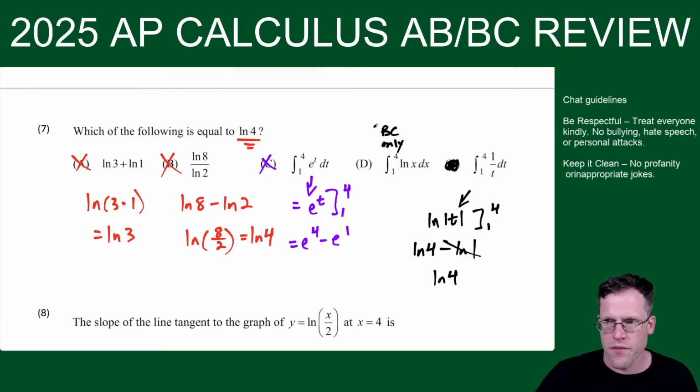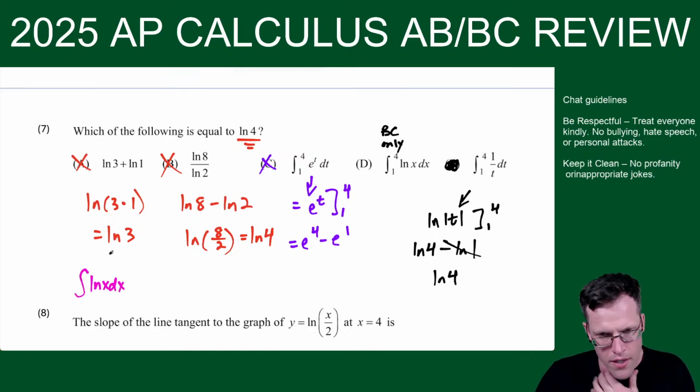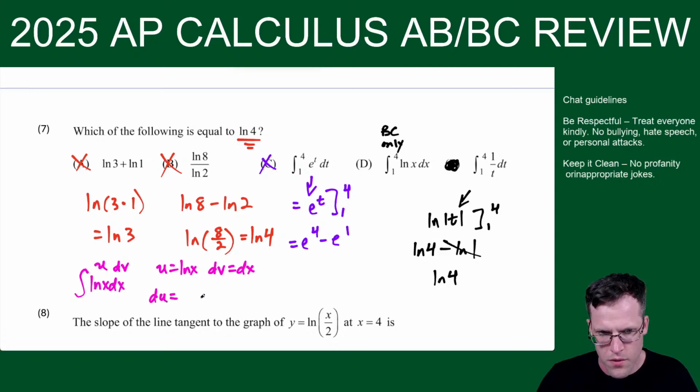Choice D, though, this is for the BC only people. For BC, I'll just show the antiderivative of ln x. For this, I would use integration by parts. So this would be like u dv. I would say u equals ln x, dv is equal to dx, and then du is 1 over x dx, v is equal to x.